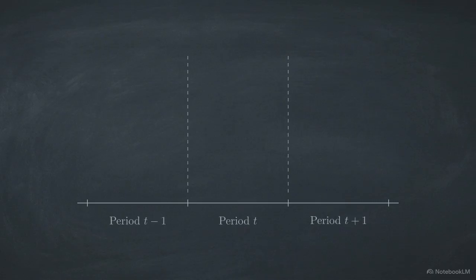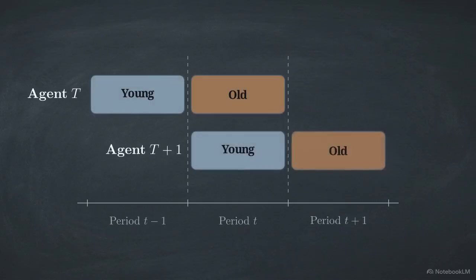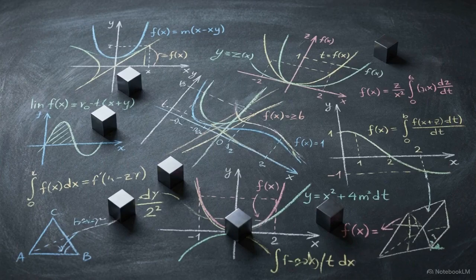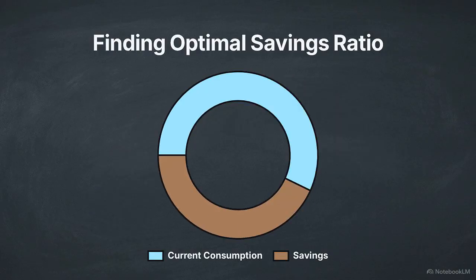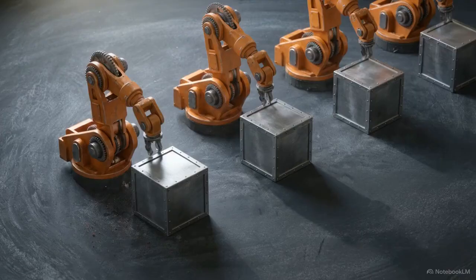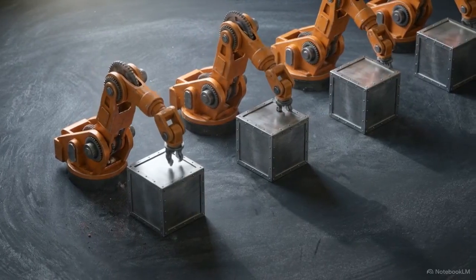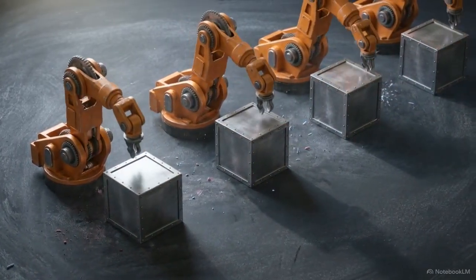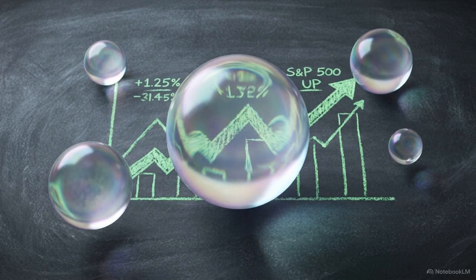First, we need to construct the economic environment. We start with two generations, Agent T and Agent T+1, whose lifespans physically overlap in a single time period. The core problem for Agent T is dynamic optimization, calculating exactly how much to consume now versus how much to save for their later years. To save, the consumer can allocate their wealth into two distinct investment pools. The first pool consists of capital-backed assets. These generate returns directly from the physical productivity of accumulated capital, like machinery or factories. The second pool holds bubble assets. These are purely speculative instruments that carry market value but offer zero inherent physical yield.